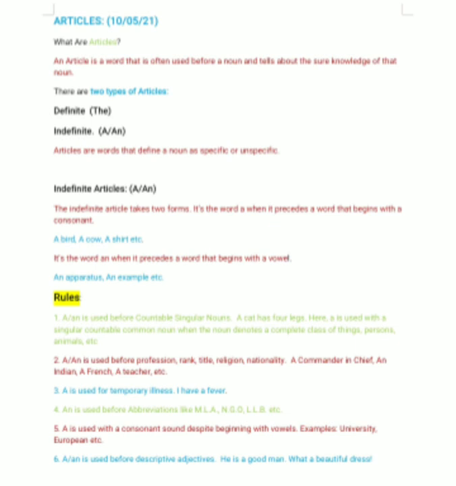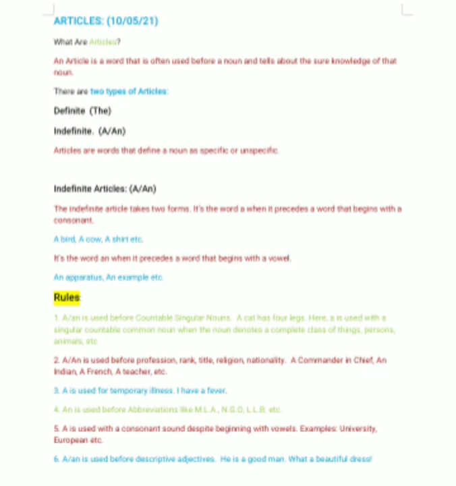So today we are going to start one new chapter, that is articles. So what are articles? An article is a word that is often used before a noun and tells about the certainty of that noun. Okay, the sure knowledge of that noun.